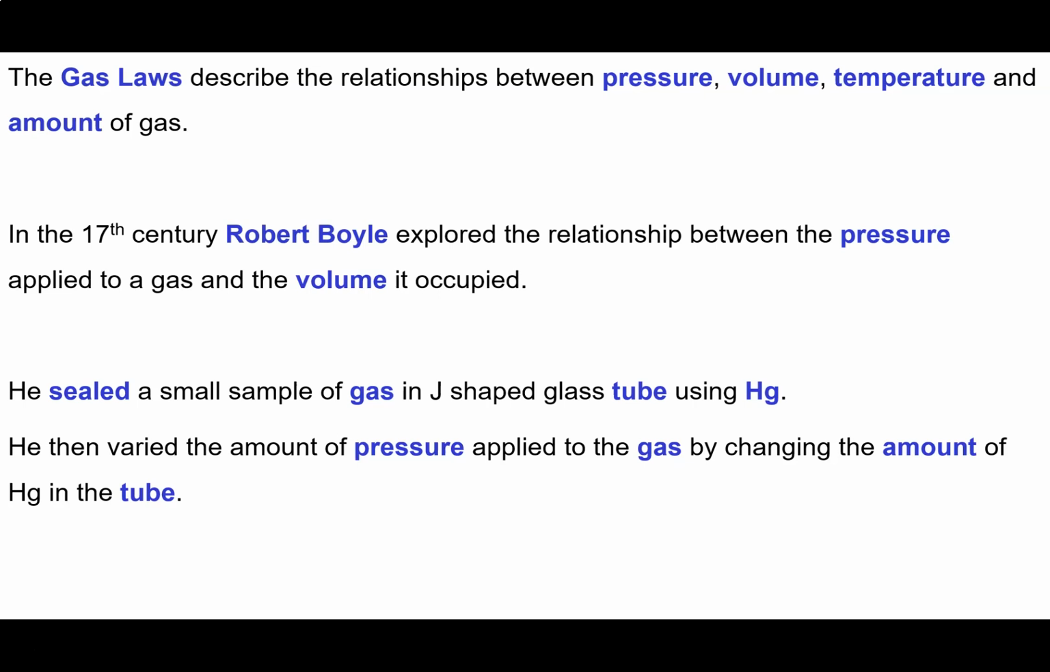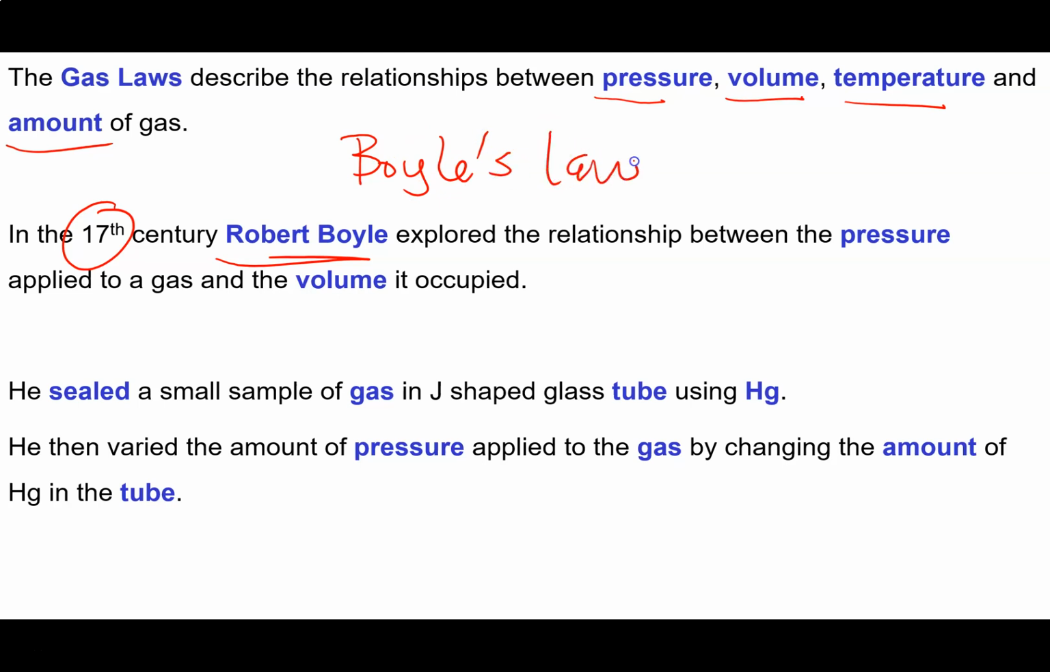So the gas laws describe the mathematical relationships between pressure, volume, temperature, and amount of gas. The first gas law to be developed was developed in the 17th century by a guy called Robert Boyle. And sure enough, you guessed it, it's called Boyle's law. What Boyle was interested in was how pressure and volume were related.